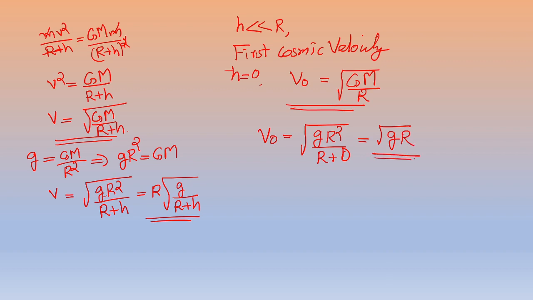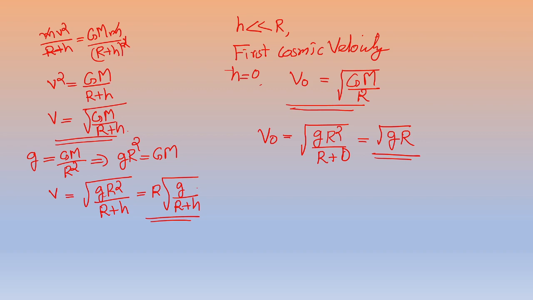These are the two expressions for the first cosmic velocity. We can calculate the first cosmic velocity by substituting the corresponding values using either of the equations.